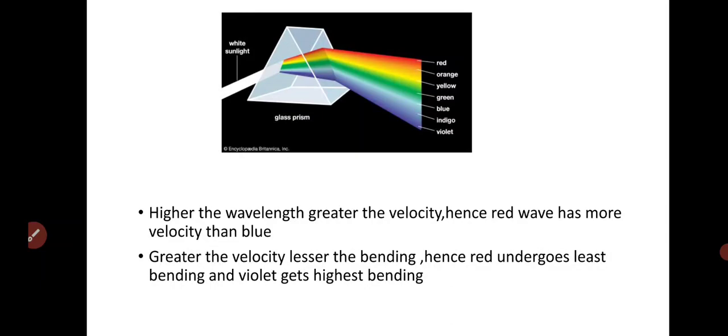The velocity is high, so red undergoes the least bending. Violet has the least velocity, that is, it has the highest bending.